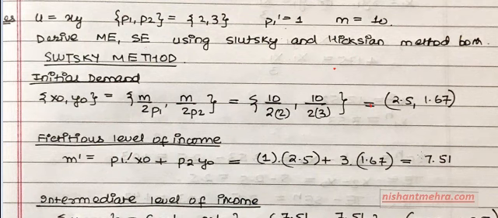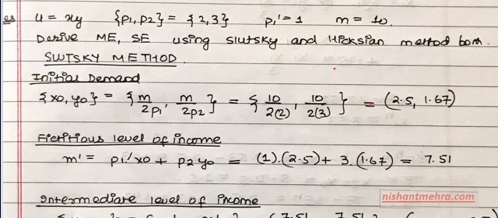Now remember this very clearly. In Slutsky, you keep the purchasing power constant. In Hicksian, you keep the original utility constant. Right? So this particular recording is assuming that you know how to find demand functions from the utility functions. We have already done this. Given the utility function, how do you find the demand function? I think in another recording I've done this, that is, how you find the demand function from a Cobb-Douglas utility function. So please look at that as well.